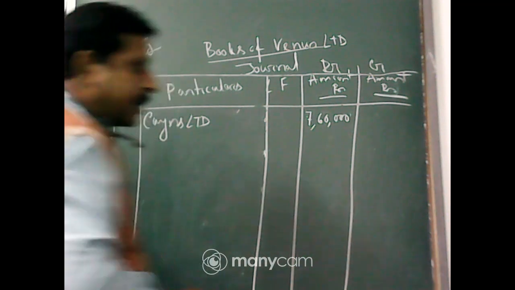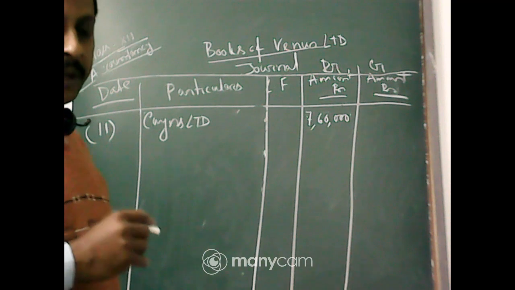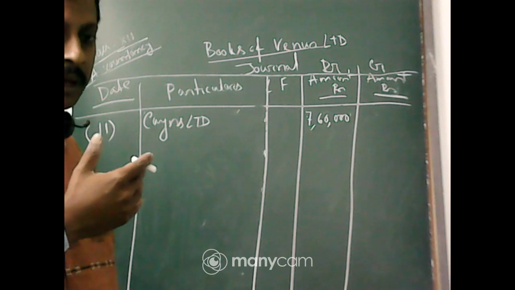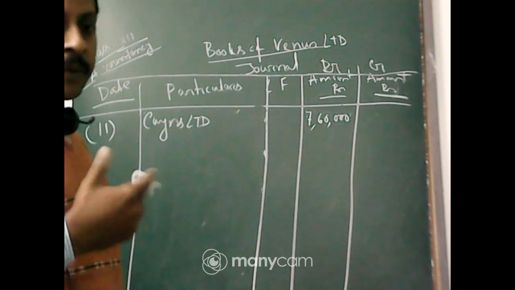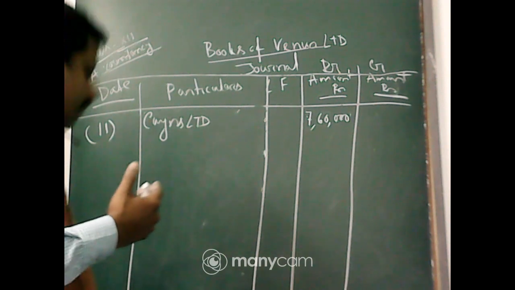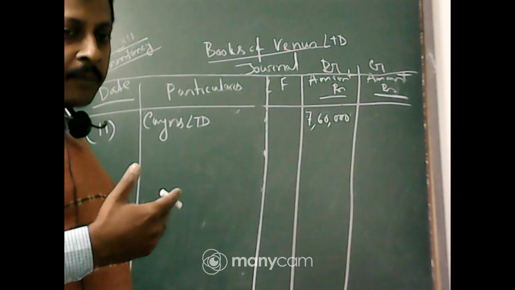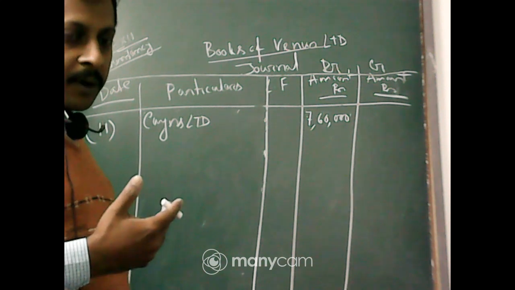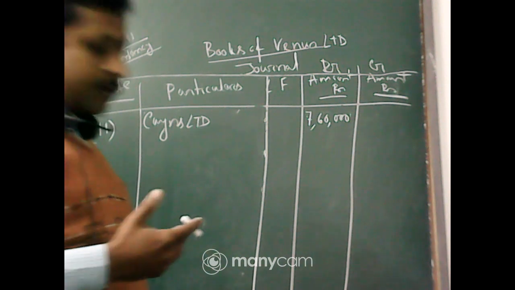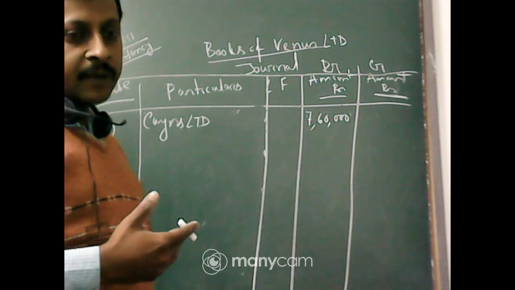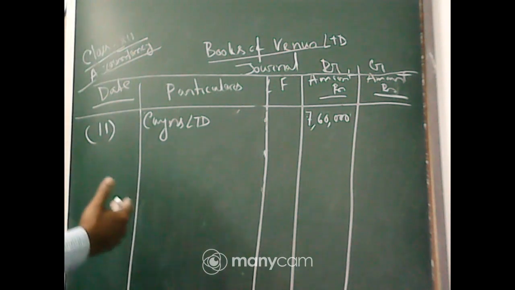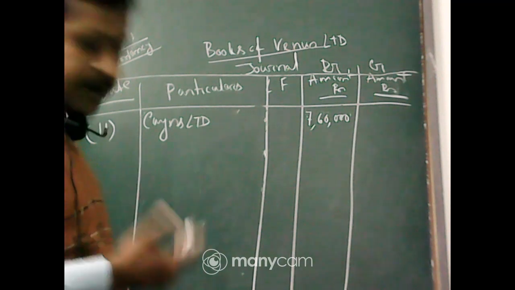In the last class I already discussed how you reveal the number of debentures issued in case of discount, and in case of premium also. If they issue at par, there is no need to find the number of debentures.